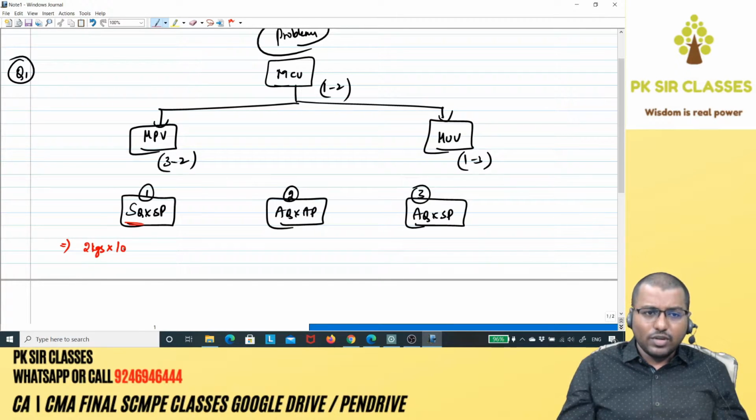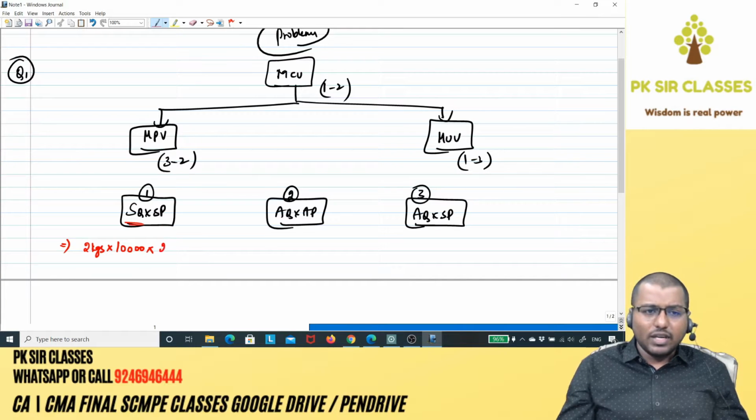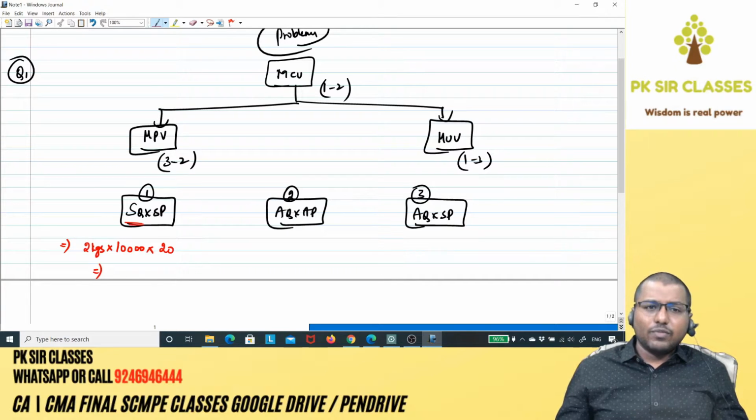What is the actual output? Into 10,000 units is the actual output. Into standard price. What is the standard price? 2 kgs at 20 per kg. 20 per kg is the standard price. Okay. Got the point? Chalo.